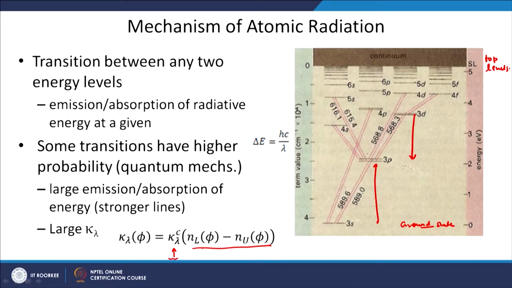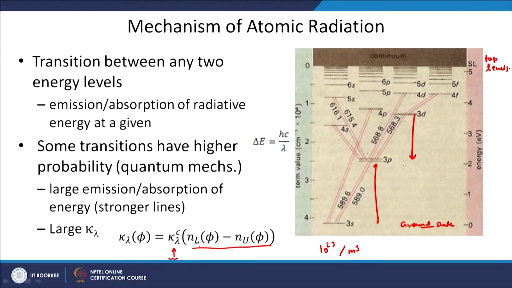The other quantity that the absorption coefficient depends on is the number density or concentration of the gas in each energy level. So, total number of atoms may be, let us say, 10 to the power 23 per meter cube. Out of these total number of atoms, some atoms may be in the ground state, some atoms may be in a higher energy state and so on. So, they will be continuously distributed.